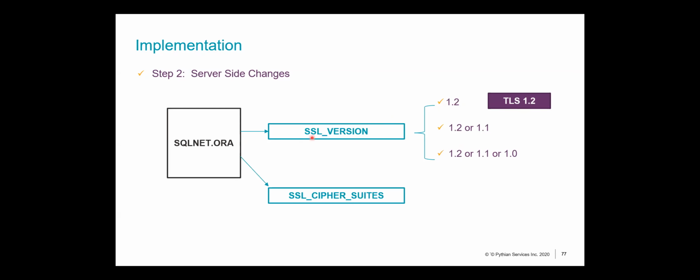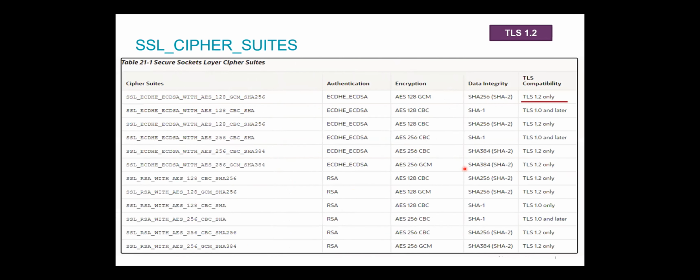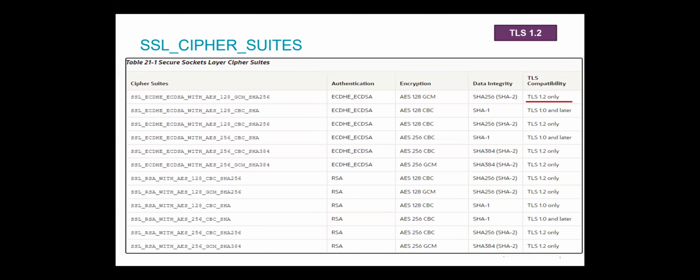Now, once you've determined the version to use, the next thing that you want to do is use the cipher suites. Cipher suites are associated with various versions, and depending on the version you want to use, you can use the associated cipher suites. Now, this is like the previous thing, where you just provide a bunch of ciphers that are listed in your parameter. That's all it is.